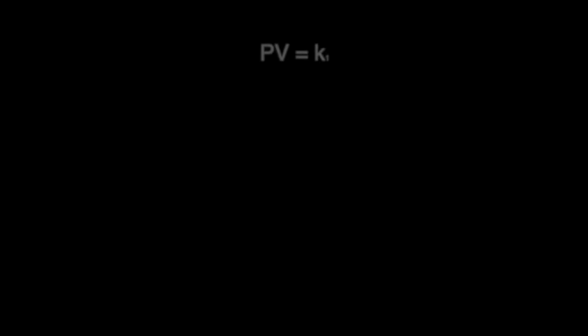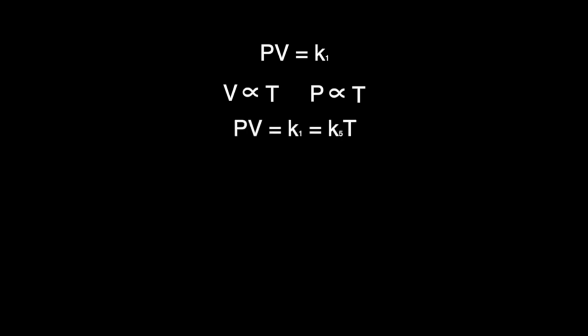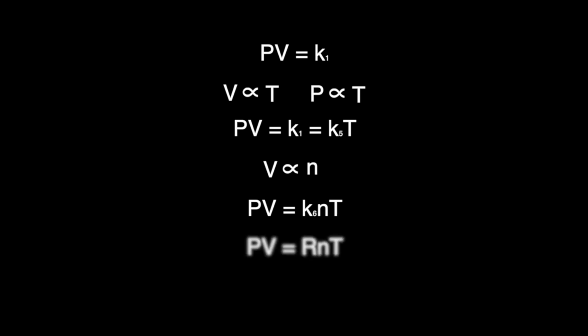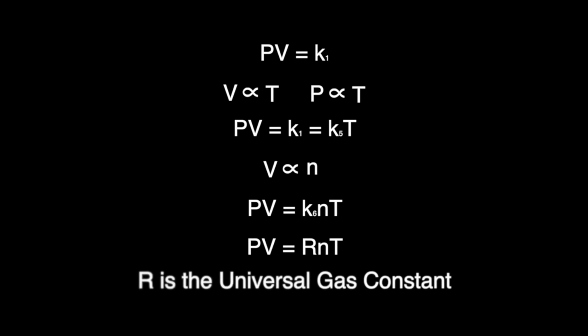Given this, it was found that since PV equals some constant, and V is proportional to T, and P is proportional to T, then the formulation can become PV is equal to some constant times T. When we add in Avogadro's law, that V is also proportional to N, the formula becomes that PV is equal to a new constant times N times T. We can rewrite this as PV equals nRT, where this new constant will be set to equal R. And R is the universal gas constant.